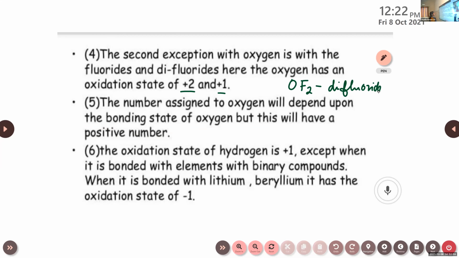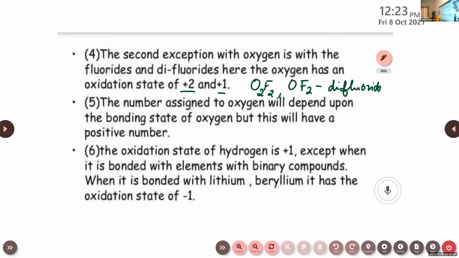Then in the case of fluoride, the example is dioxygen difluoride, that is O2F2. These two come under the category difluoride. Oxygen difluoride and dioxygen difluoride.